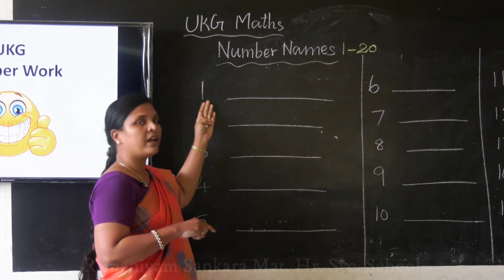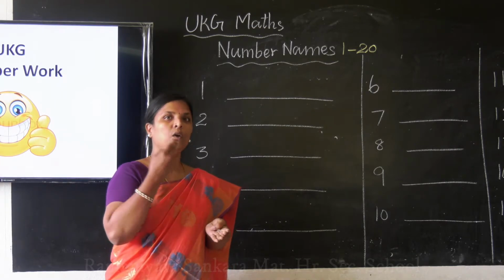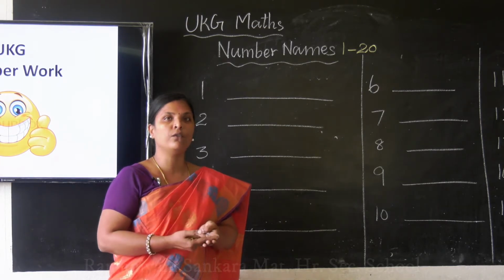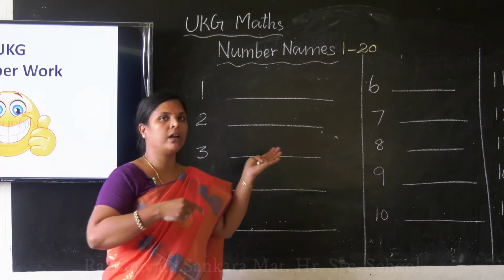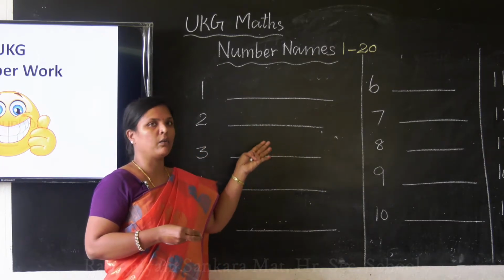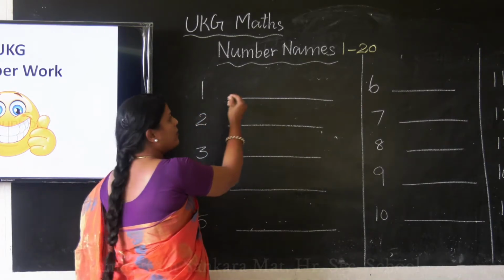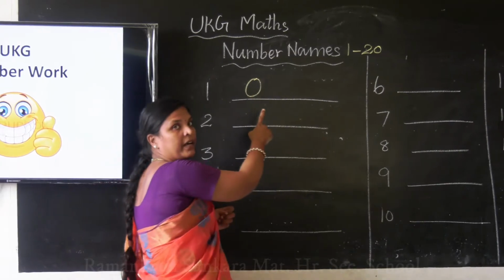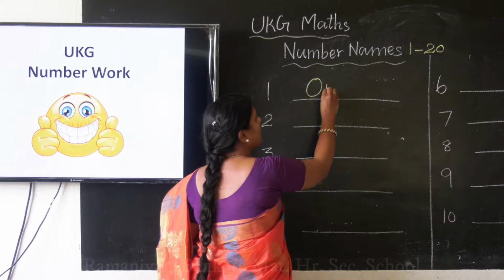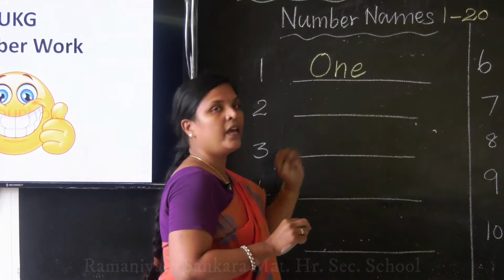I will write on the board. You take your classwork note or rough note and you write on your own. If you know the number name, you write on your own. I will write on my own, you write on your own. Okay, 1. How to write the number name for 1? First letter should be capital. O N E, 1.